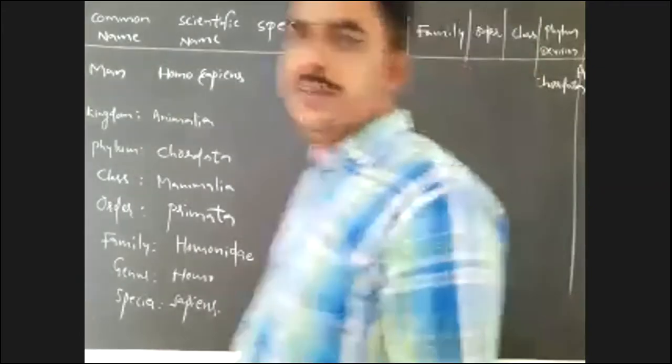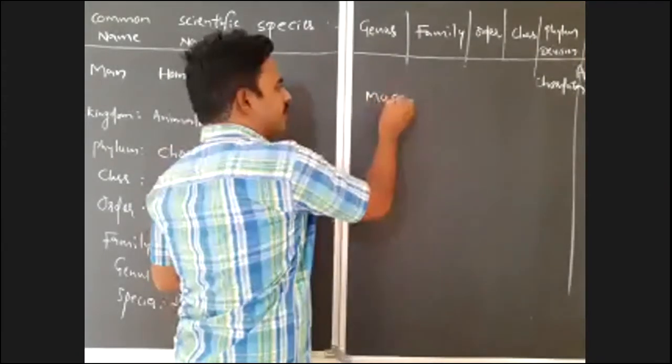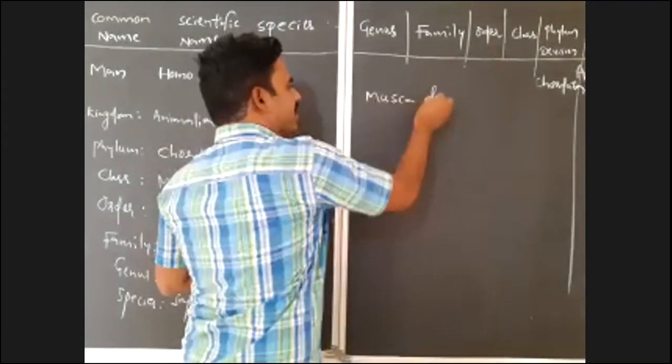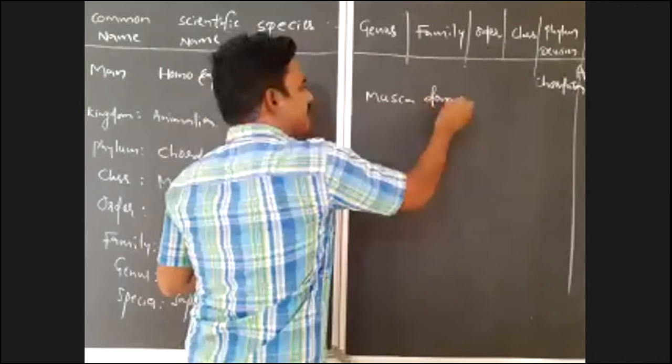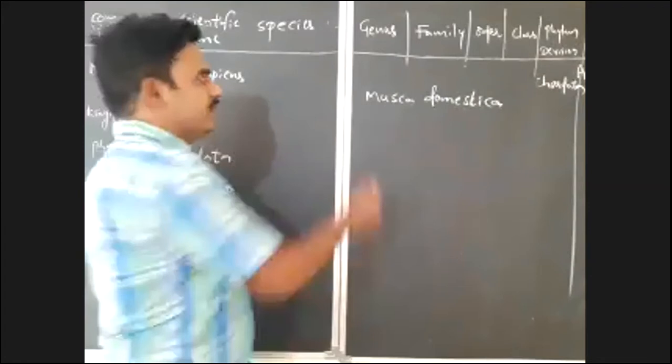that is Musca domestica. Musca domestica is the scientific name. The common name is housefly.